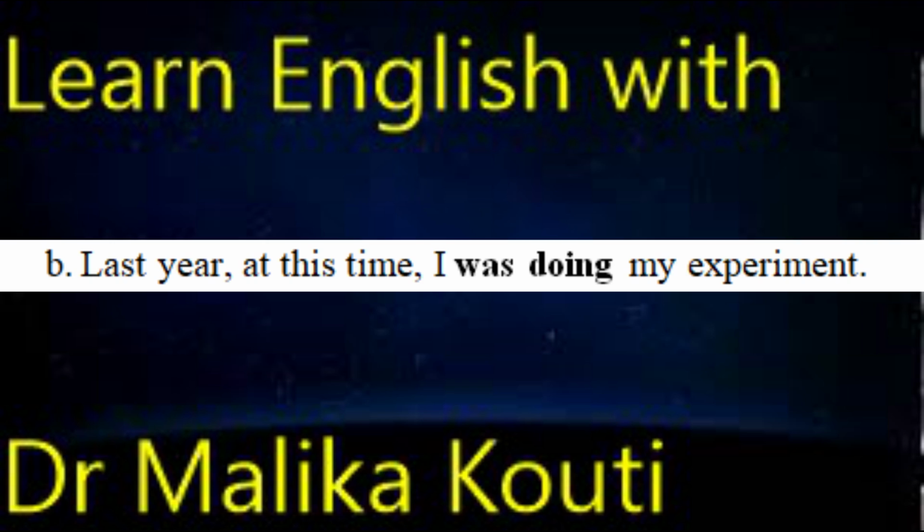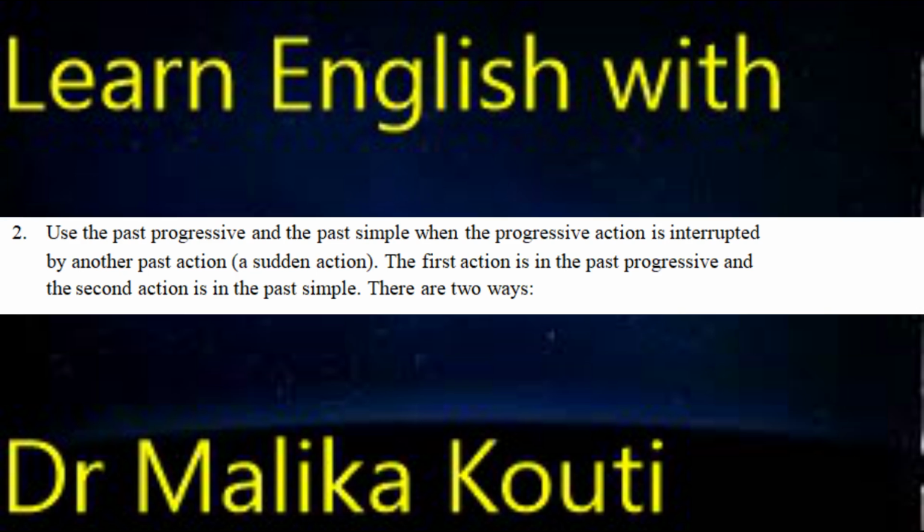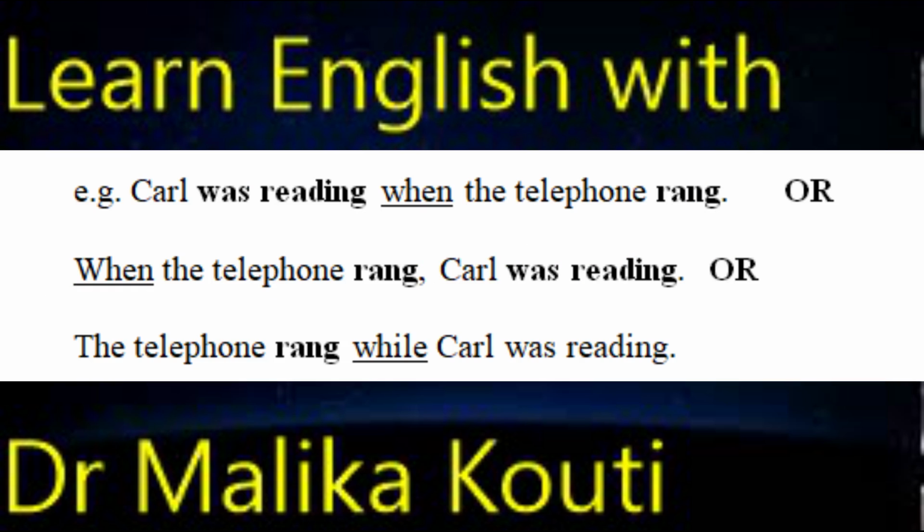Good. Number 2. Use the past progressive and the past simple when the progressive action is interrupted by another past action. That is, a sudden action. The first action is in the past progressive and the second action is in the past simple. Good. There are two ways. Example, Carl was reading when the telephone rang. So, the action of reading is the progressive one. So, it is in the past.